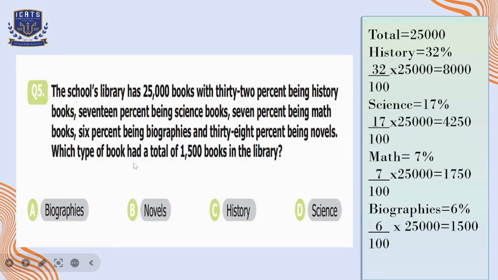As it was asked in the question, which type of book had a total of 1,500 books in the library? So we can see biographies. Although there are 6% biographies in the library, if we convert that percentage into a number, we can say that there are 1,500 biography books in the library. So option A is the correct option here.